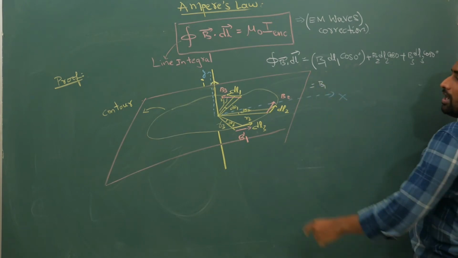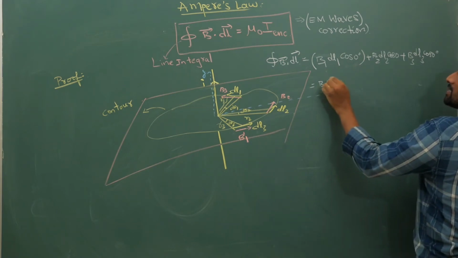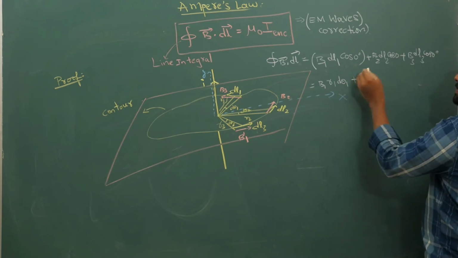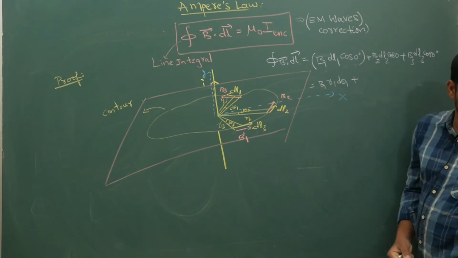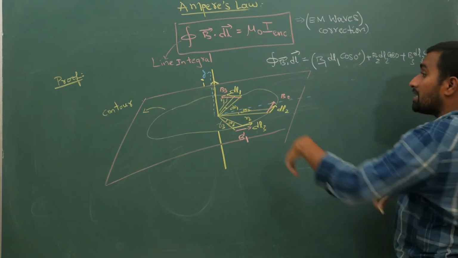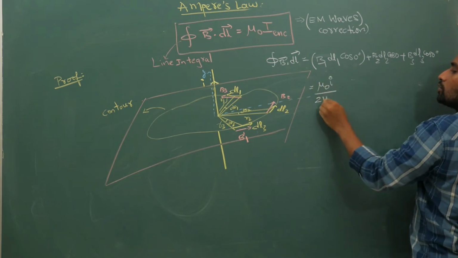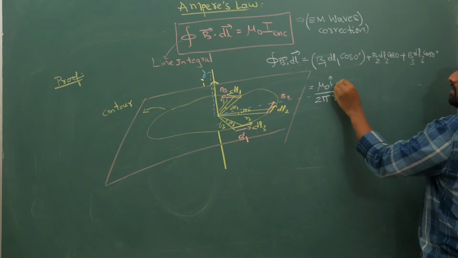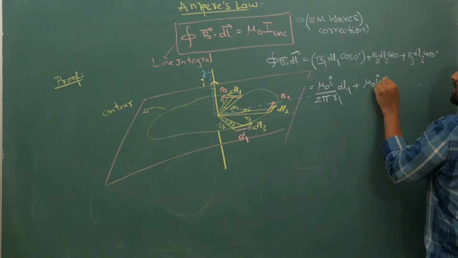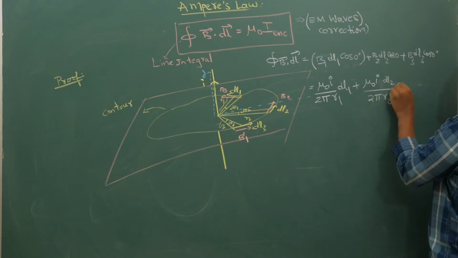That will give you B1 into the small length, which is r d theta, right? So dl1 can be written as r1 d theta 1, plus B2. I will expand each term. Your magnetic field because of an infinitely long wire, your B1, is mu naught I by 2 pi r1 into dl1, plus your B2 is mu naught I2 into dl2, I2 is I, so mu naught I into dl2 by 2 pi r2, plus so on.